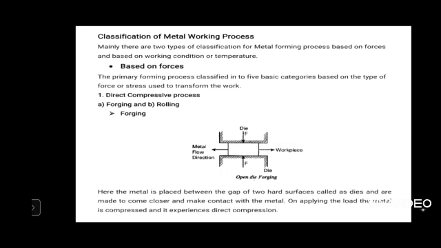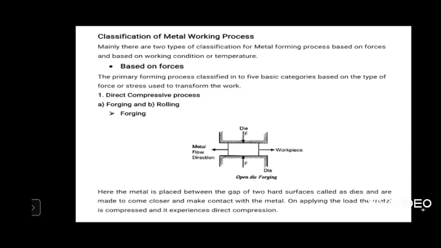So here you see the forging operation. In forging operation, the workpiece is kept between two dies, bottom die and top die. The bottom die is fixed and the top die will move. The top die is attached to the machine, where repeated hammering of the top die on the workpiece material will take place. Force is applied through the top die only, and the workpiece will be kept in between the two dies.